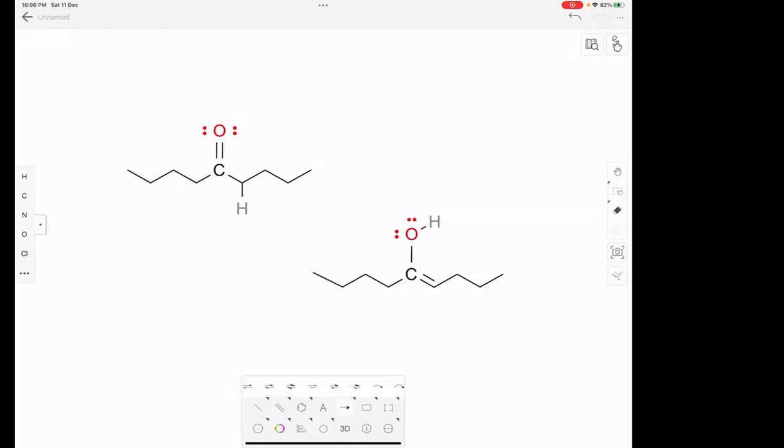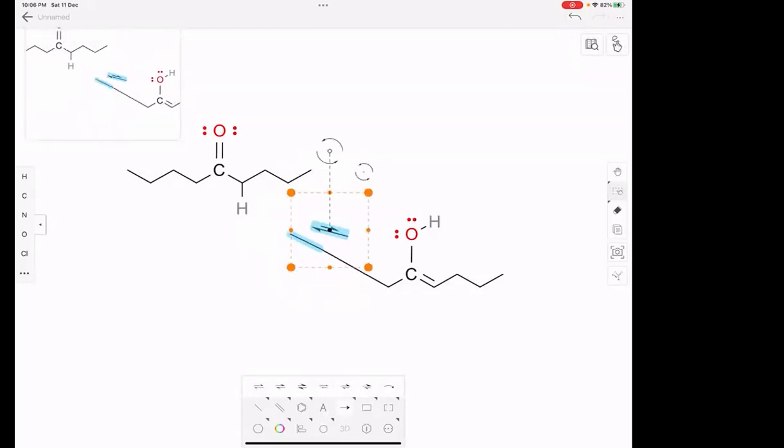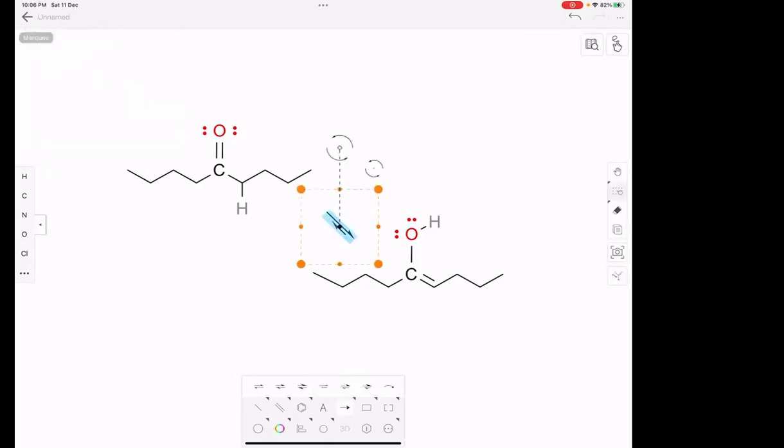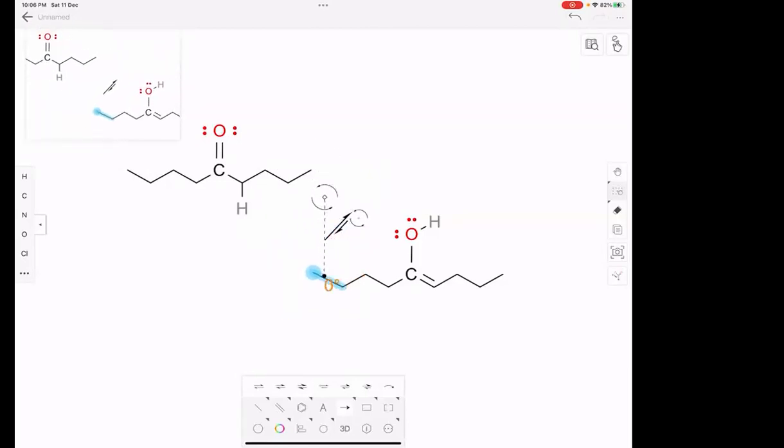And let me tell you, the equilibrium is favored in the backward direction.